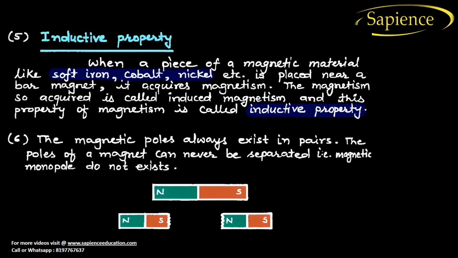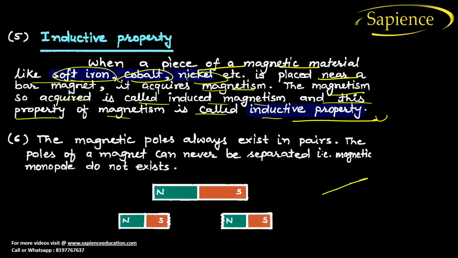Now the fifth one, the inductive property. Let us discuss the inductive property. When a piece of magnetic material like soft iron, cobalt, nickel, etc. is placed near a bar magnet, it acquires some magnetism. The magnetism so acquired is called induced magnetism, and this property of a magnet is called the inductive property.